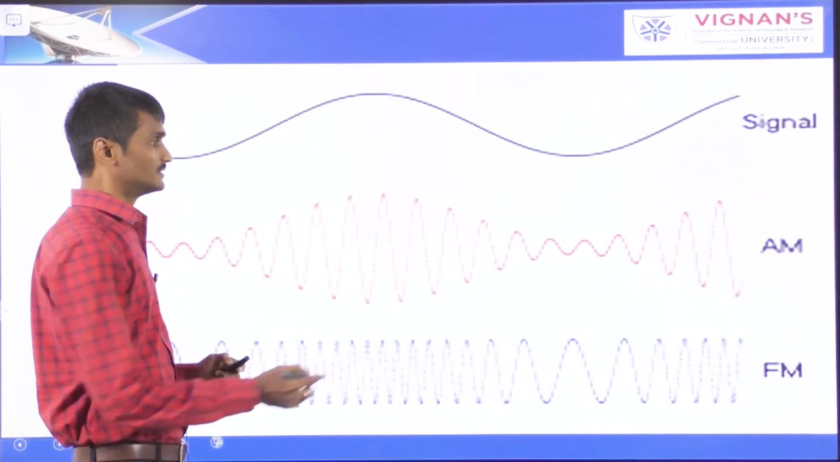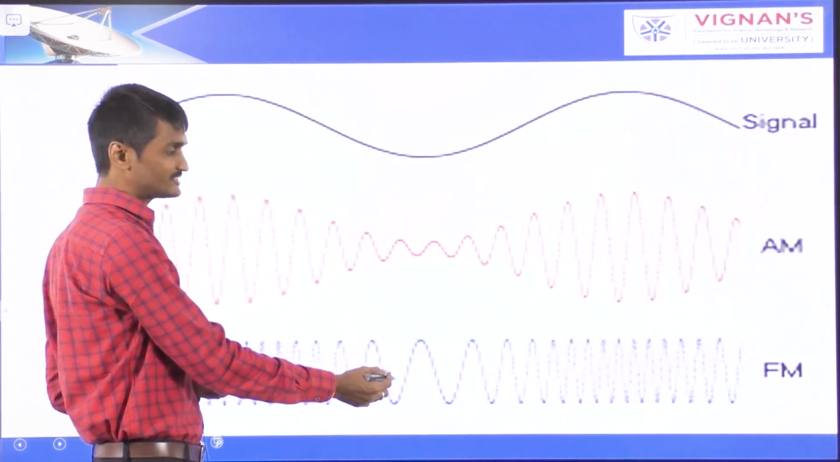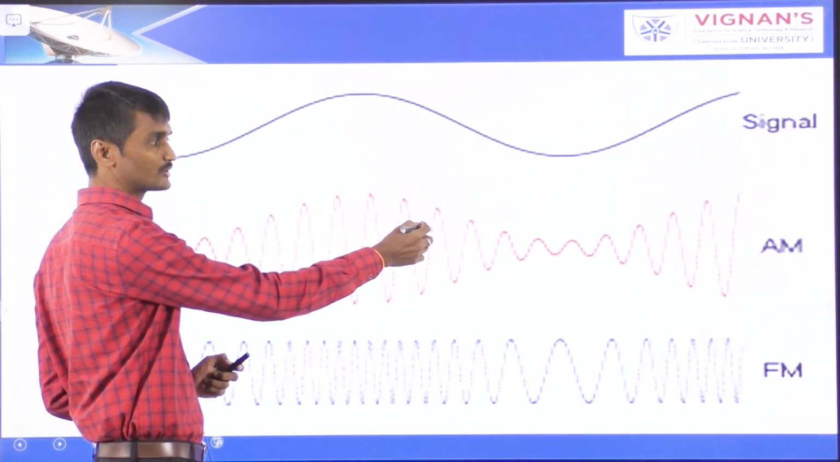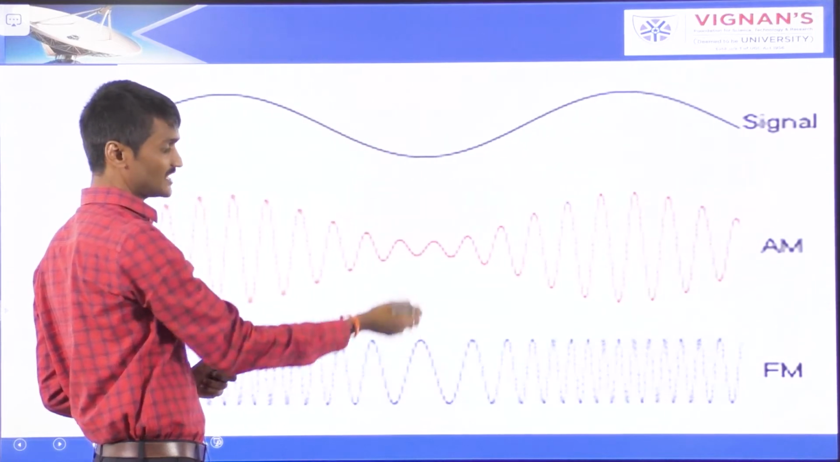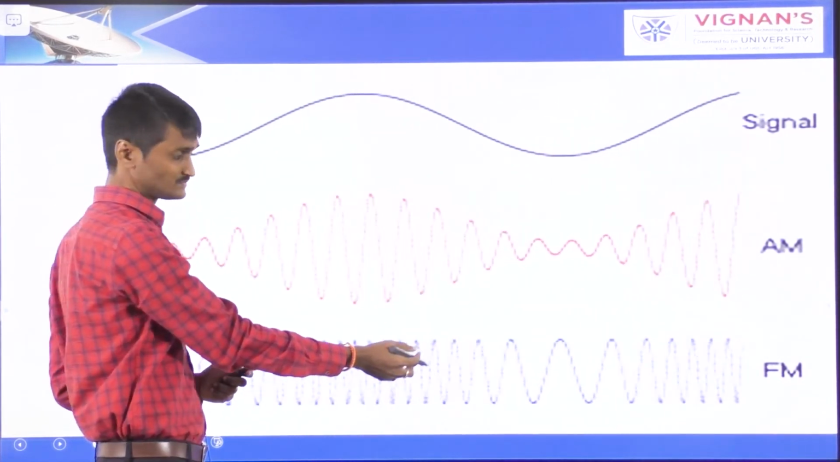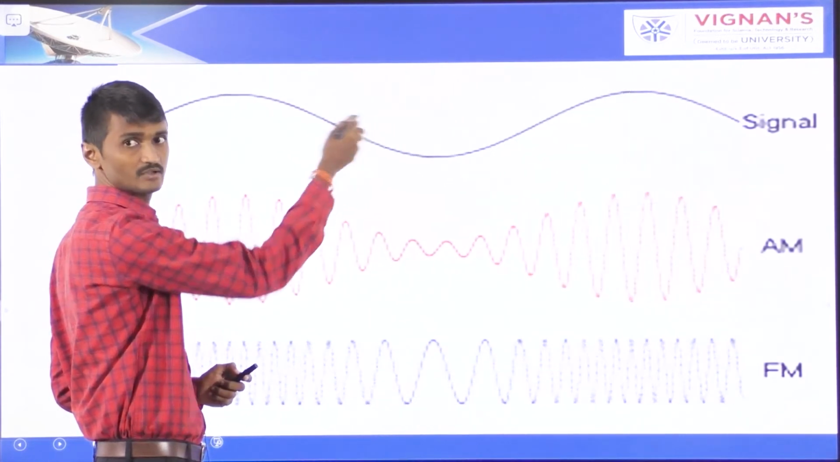So this is the amplitude modulated wave. Here it is the frequency modulated wave. The amplitude of the carrier signal is varied with respect to this sinusoidal signal. Same here also, the frequency of the carrier signal is varied with respect to the amplitude of the sine wave.